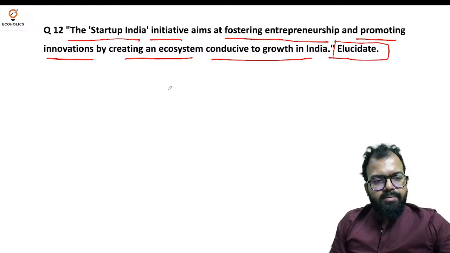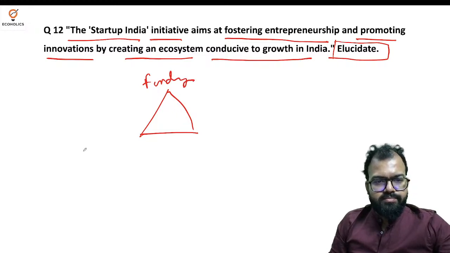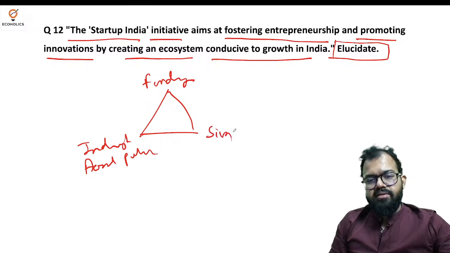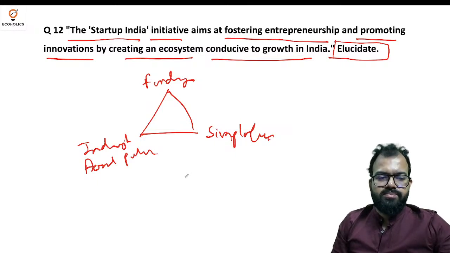Now, Startup India scheme has key pillars. One is funding support. Next is industry-academia partnership, and simplification is the third point.